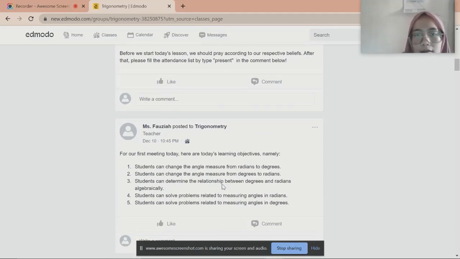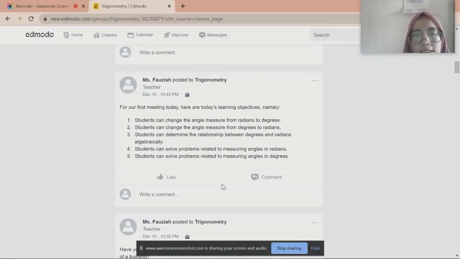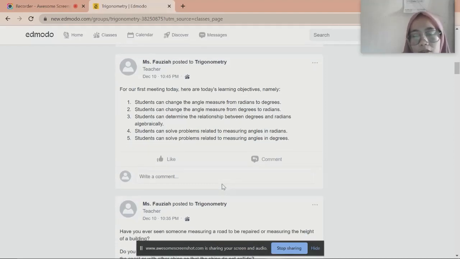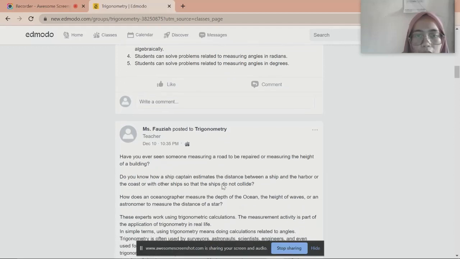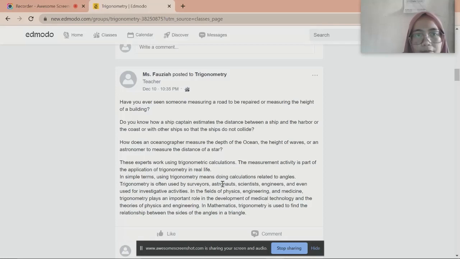Then the learning objectives, namely: students can change the angle measure from radians to degrees. Students can change the angle measure from degrees to radians. Students can determine the relationship between degrees and radians algebraically. Students can solve problems related to measuring angles in radians, and students can solve problems related to measuring angles in degrees. And this is the illustration about trigonometry in real life.